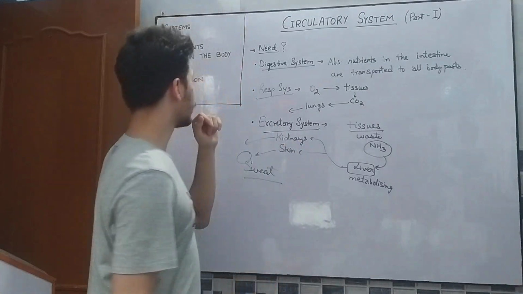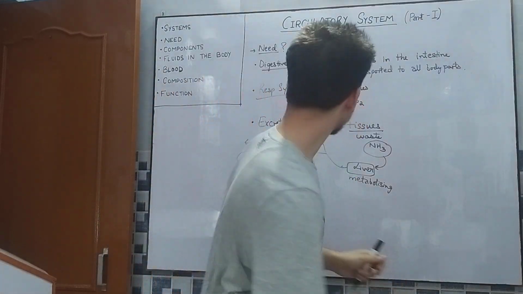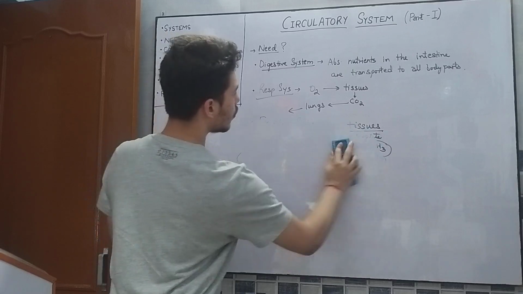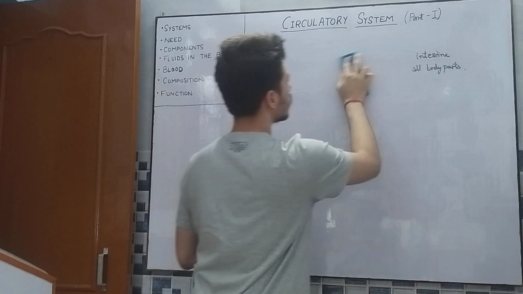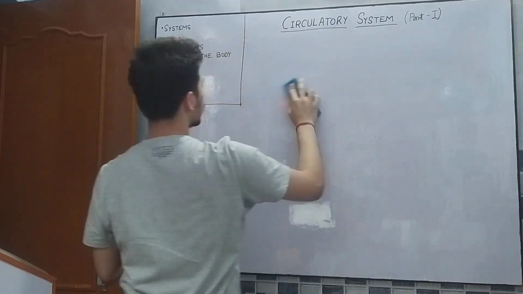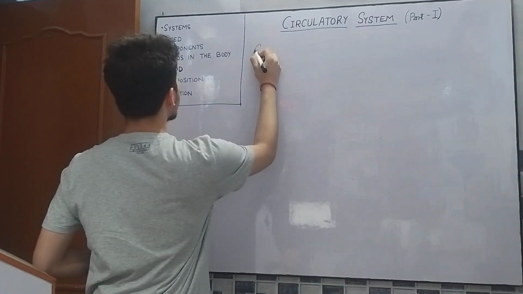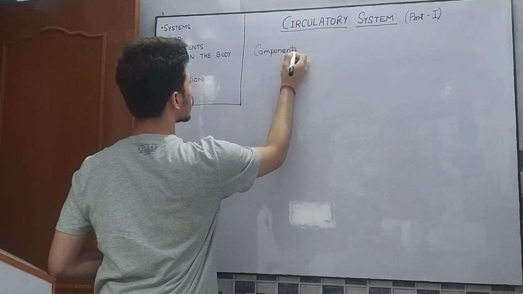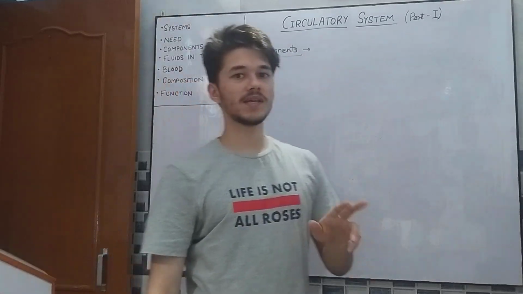Now, as we have discussed all the systems, further we can discuss the components of the circulatory system. What are the basic components?